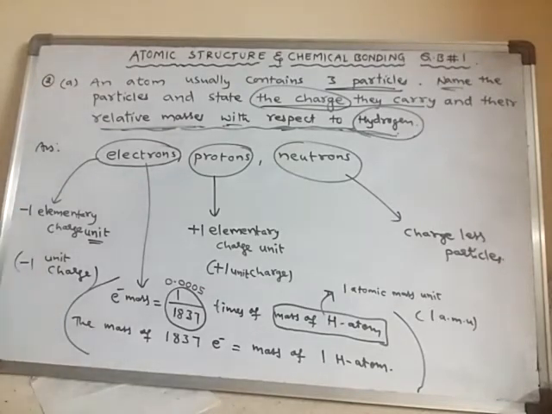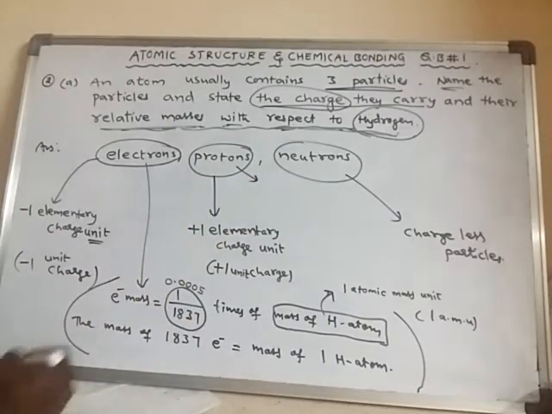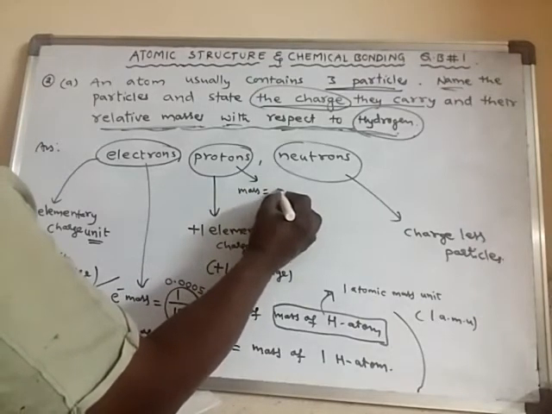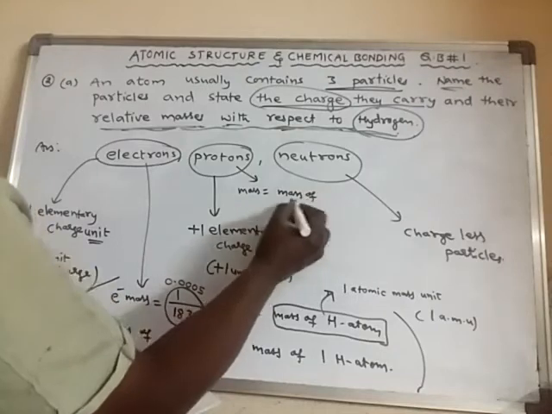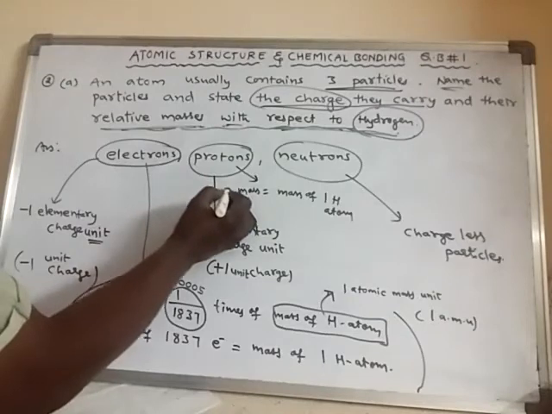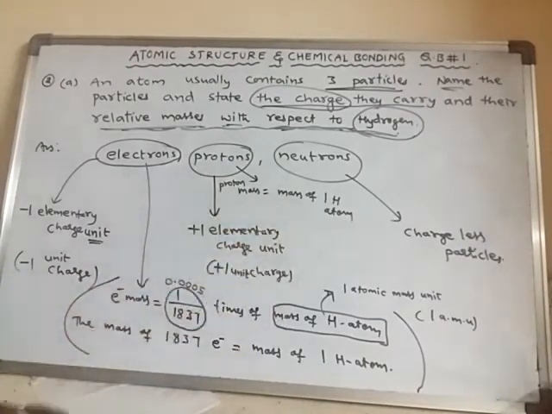Okay, like this. If you see the mass of a proton, the mass of one proton is equal to the mass of one hydrogen atom. Proton mass is nearly equal to the mass of one single hydrogen atom. Okay, the mass of a proton is equal to the mass of one hydrogen atom.